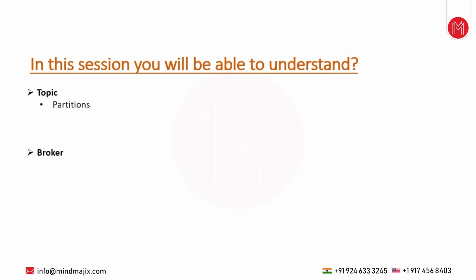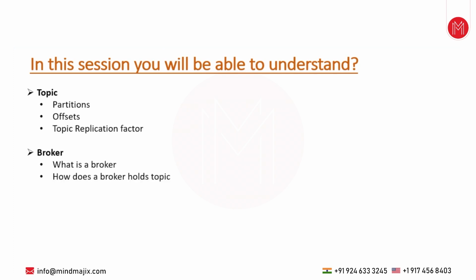So in topic, we are going to discuss what partitions in the topic are, what offsets in the topic are, and what is meant by a topic replication factor. And in the broker concept, we are going to discuss what is meant by a broker in Kafka and how a broker holds a topic. Whenever we create a topic, how will the topic be handled by the broker? How will the backend file system be allocated to the topic?